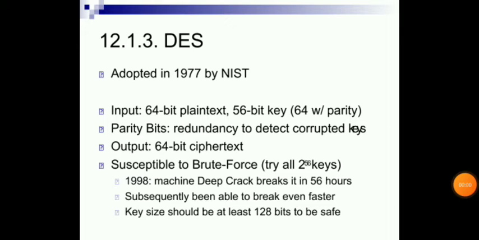Data Encryption Standard, adopted in 1977 by NIST. Input is 64-bit plain text with a 56-bit key. Parity bits give redundancy to detect corrupted keys. Output is 64-bit ciphertext. It is susceptible to brute force. In 1998 the machine Deep Crack broke it in 56 hours, and subsequently it has been broken even faster. Key size should be at least 128 bits to be safer.